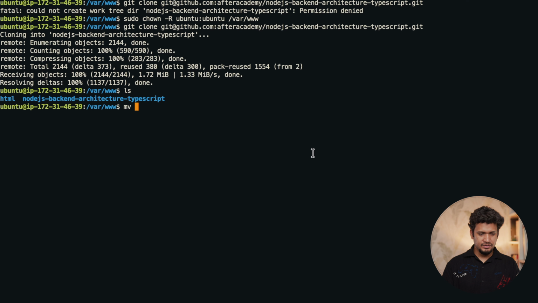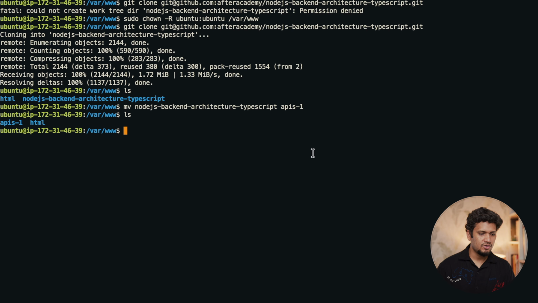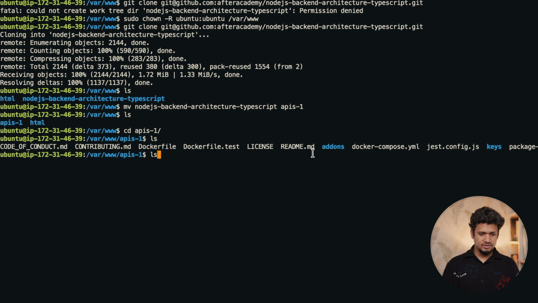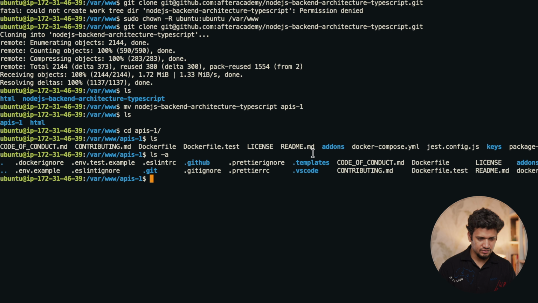Let's rename. It's a big name which would not be good for us. It's called API. API is 1. So we have got API is 1. Let's go into the project, cd API is 1, ls -a. Let's see all the folders. We'll have to install Node.js for our project to run, and for the Node.js we are going to have the installation of nvm, which is a manager for Node version.